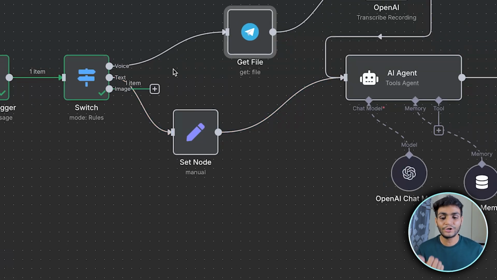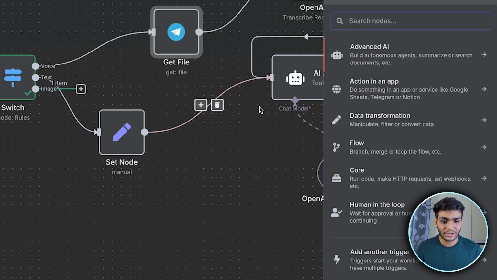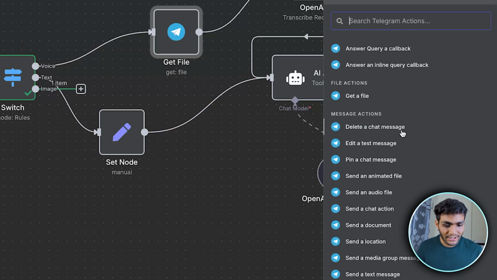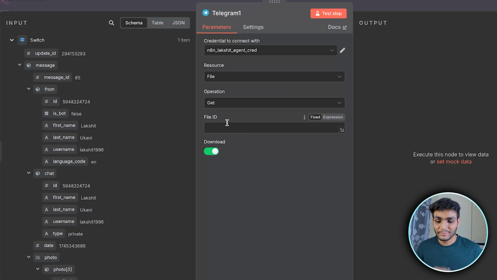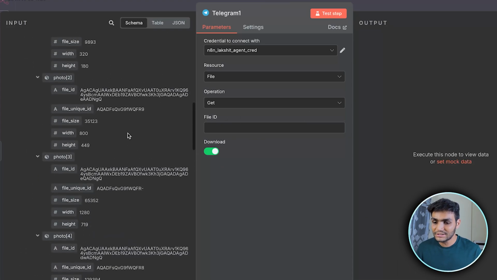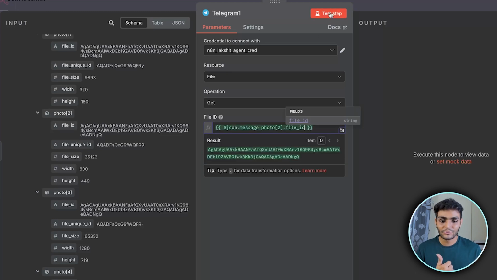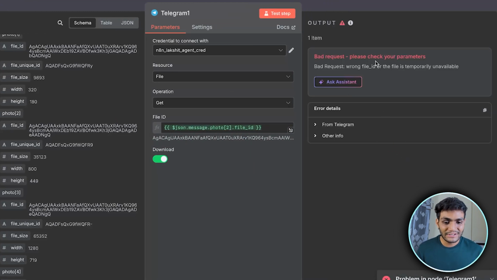So for the image, we need to get the image. For that, let's add the image. Let's go to the Telegram, then we'll search for get a file. We'll keep everything the same, just add the file ID over here. For the file ID, we'll drag and drop the photo 2 file ID. Let's drag and drop over here. Let's do the test. So now you can see it is telling wrong file ID or file is temporarily not available.